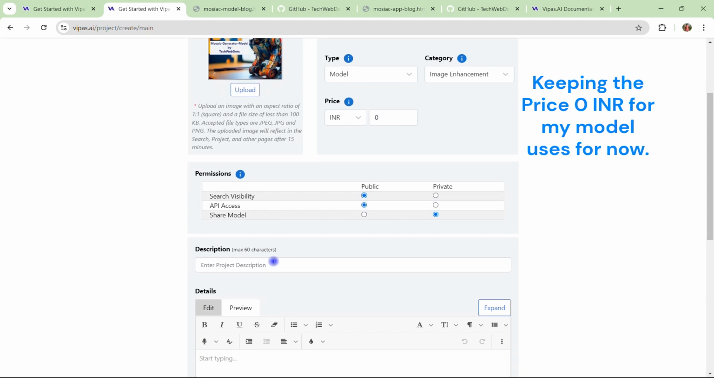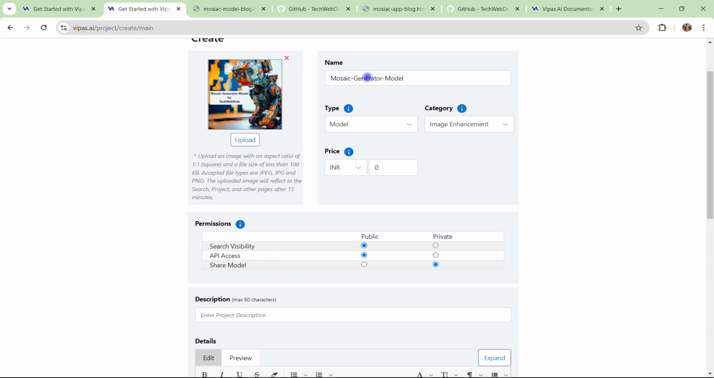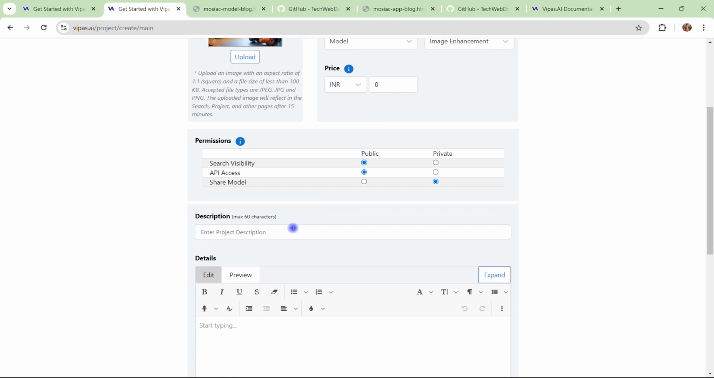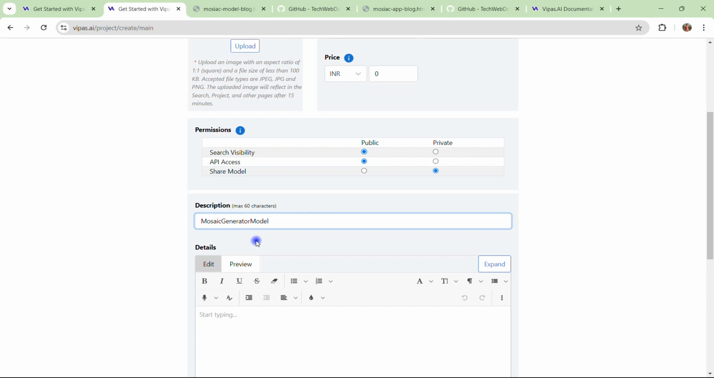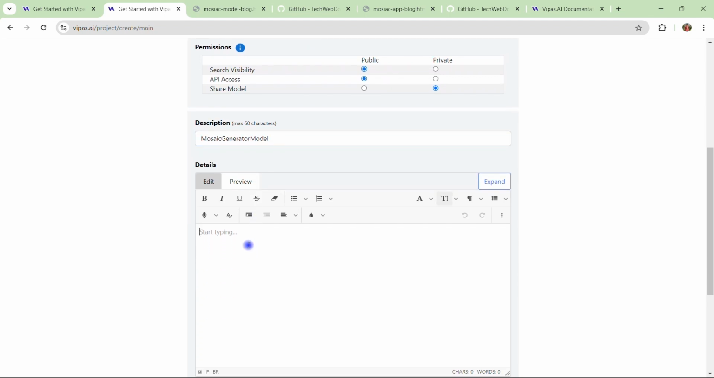Okay, now I have to provide the description of this model. Make sure you provide a meaningful description and meaningful details, and this is an alphanumeric field, so special characters will not be allowed here. So I am saying my description is Mosaic generator model. In the details section you can mention everything, including your functional configuration, your behavior configuration of the model, or technical configuration. Everything you can include here.